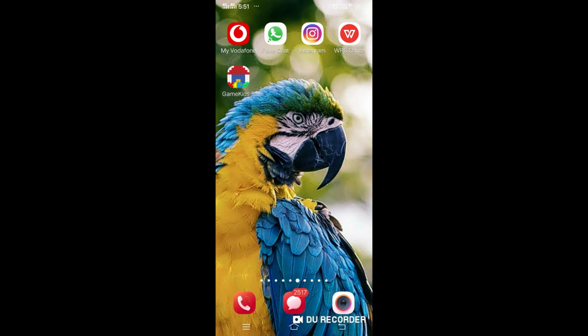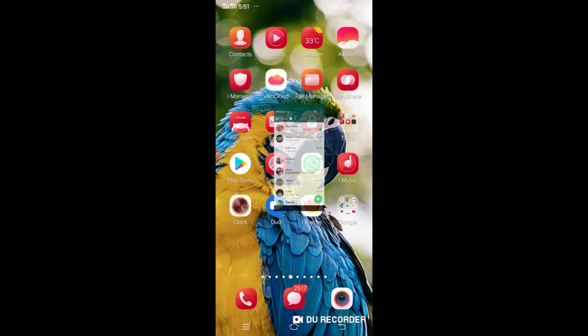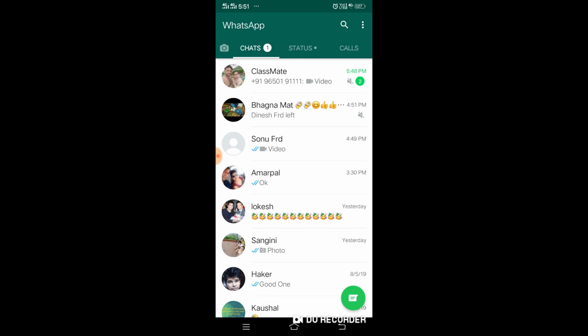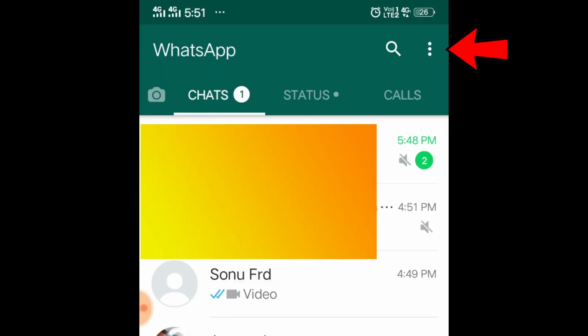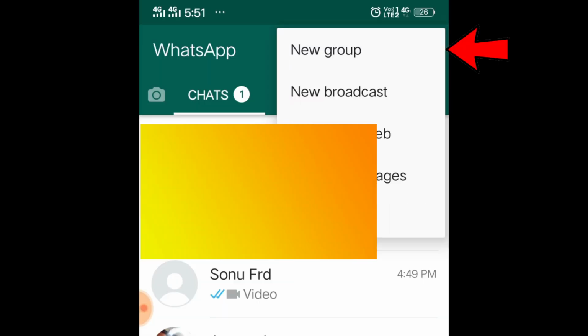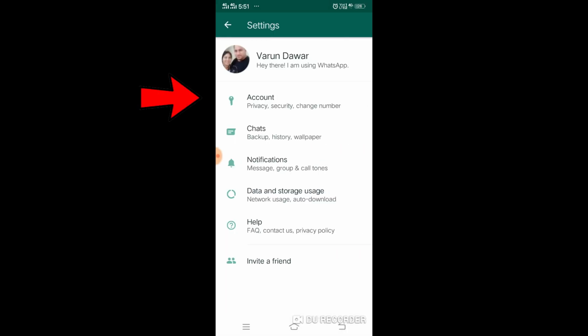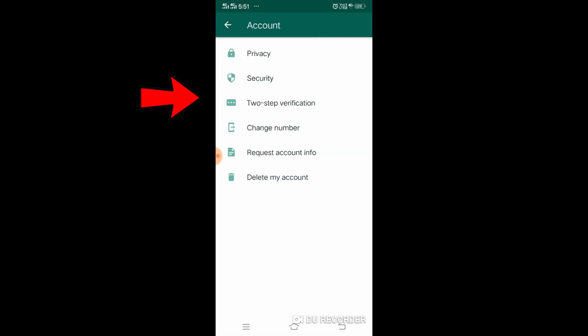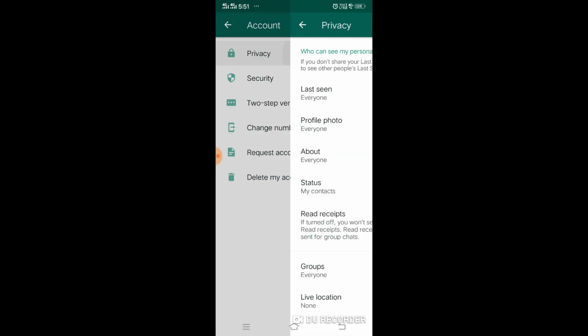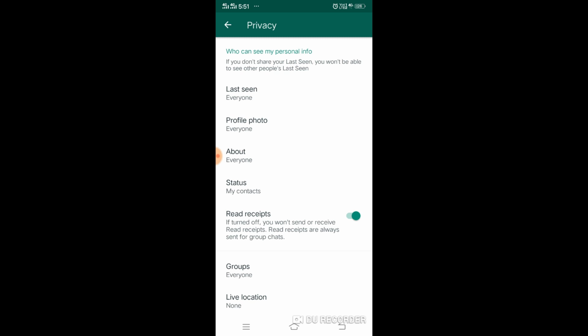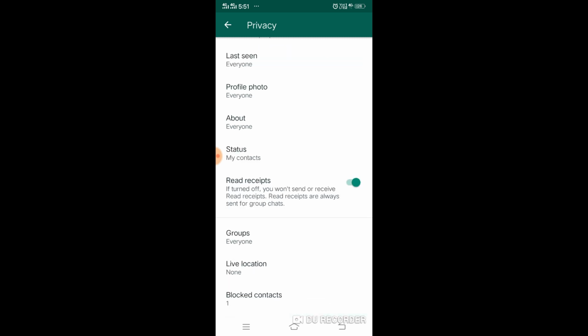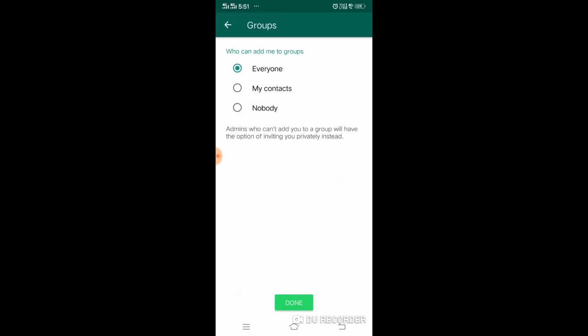So first of all, what exactly you need to do, you have to go to WhatsApp, and this is my WhatsApp. On the top right side, click on the three dots and then click on Settings. When you click on Settings, there is an option called Account. When you click on Account, the first option is Privacy. Click on Privacy and scroll down a little bit. Now there is an option at the bottom that says Groups. You have to click on this one.